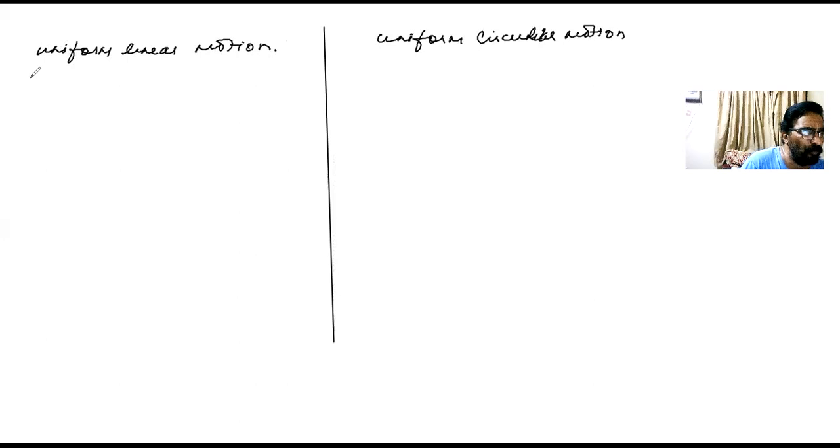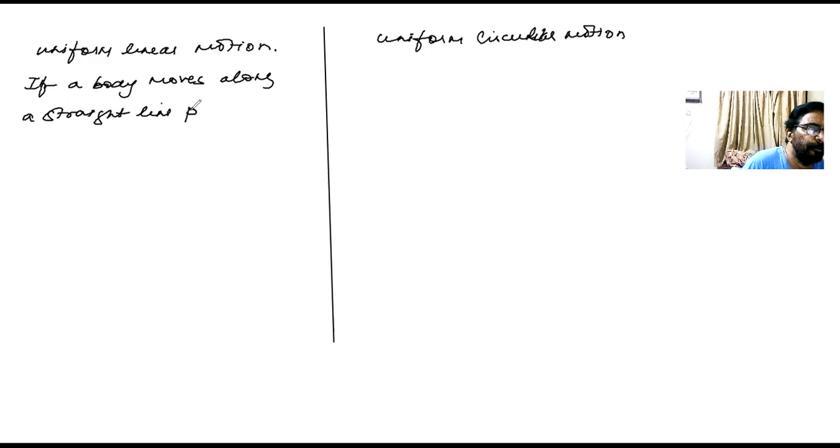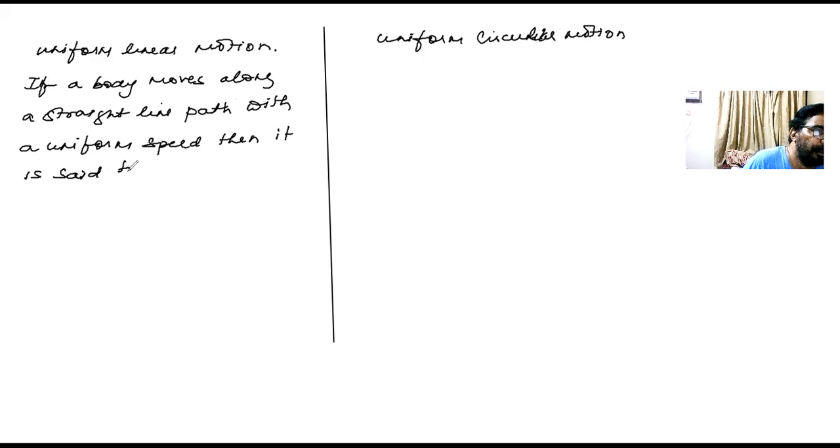In a uniform linear motion, if a body moves along a straight line path with a uniform speed, then it is said to have uniform linear motion.